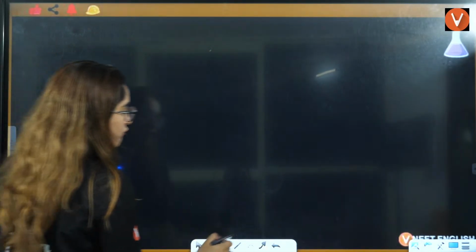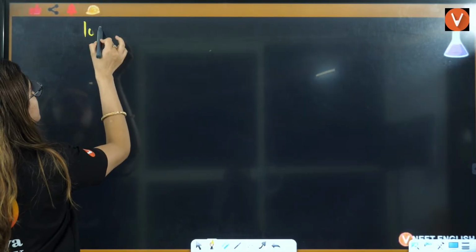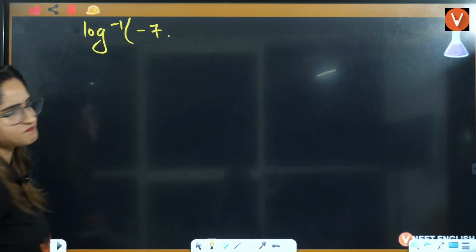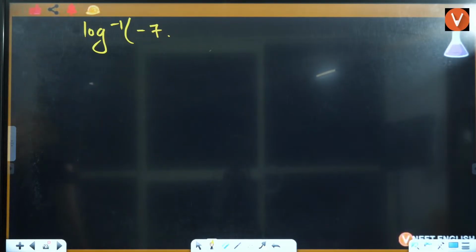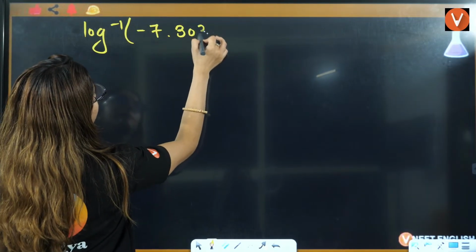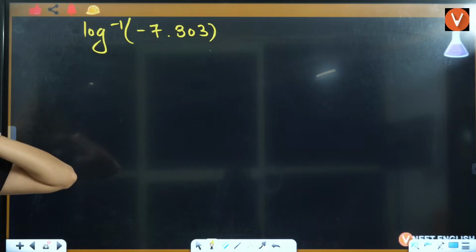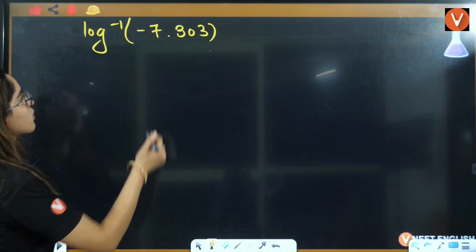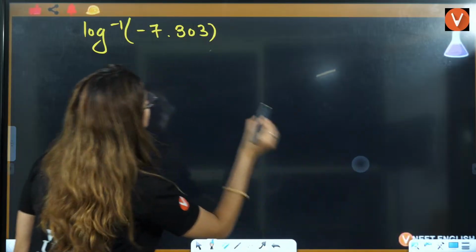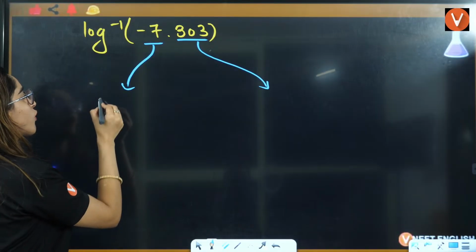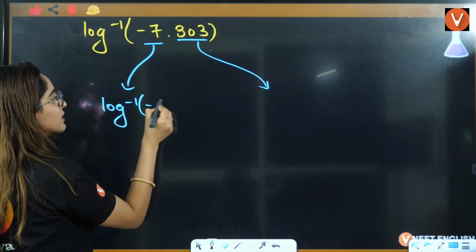Let's say you have one question that is log inverse of minus 7 point, what we should use. Let me just subtract 1 from there. You can use 0.303, right? Now, let me see who is going to answer this. Before the decimal, what do you have? This is after the decimal. Before the decimal is log inverse of minus 7.